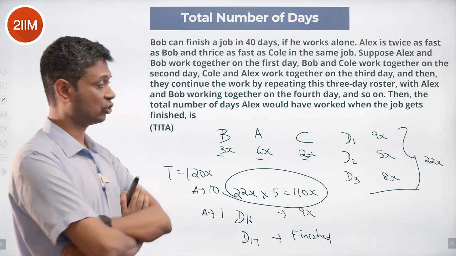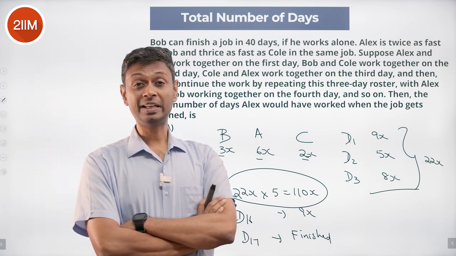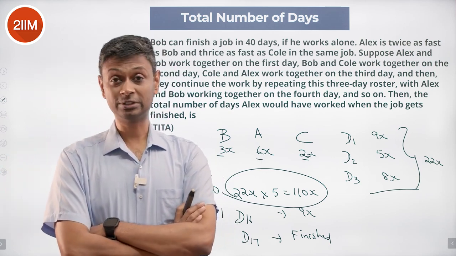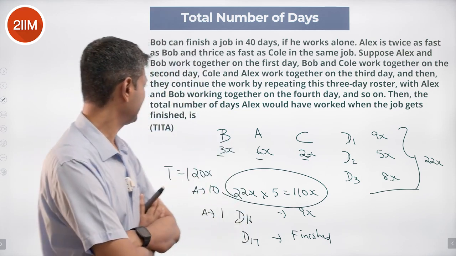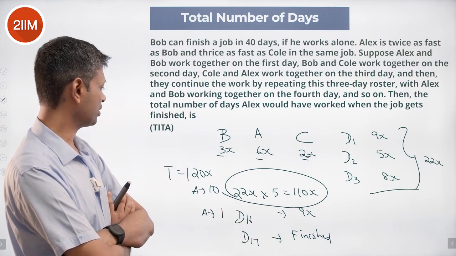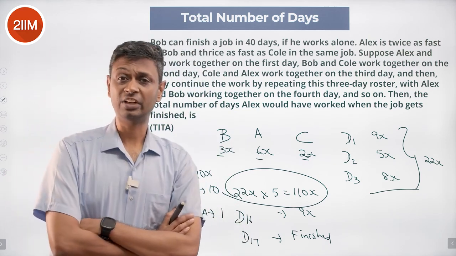Day 17 is Bob and Cole. That would have been the tricky day. Do you count it or not count it? Because it's half a day, not a full day. Luckily for us, we don't have to do it. Then the number of days Alex would have worked when the job gets finished is 10 plus 1, 11 days.